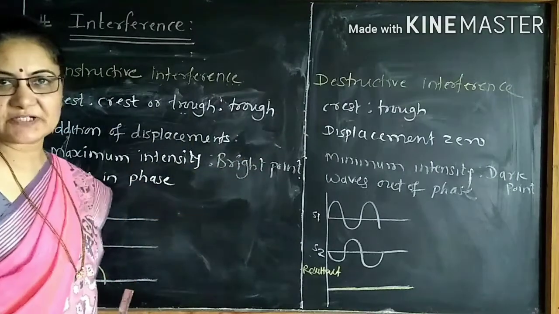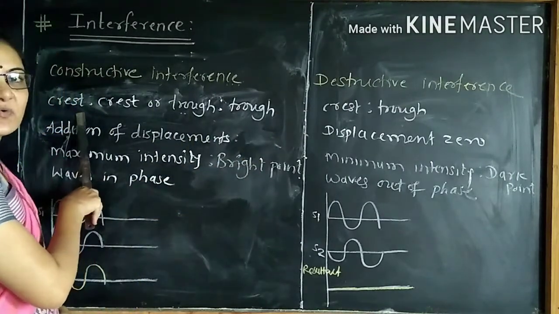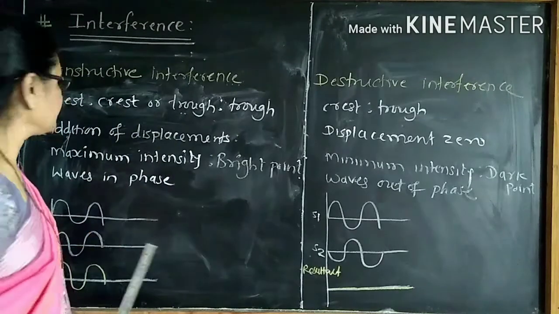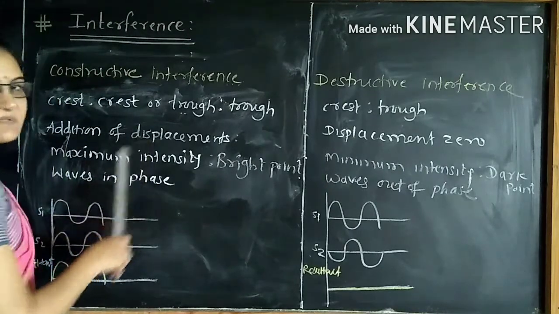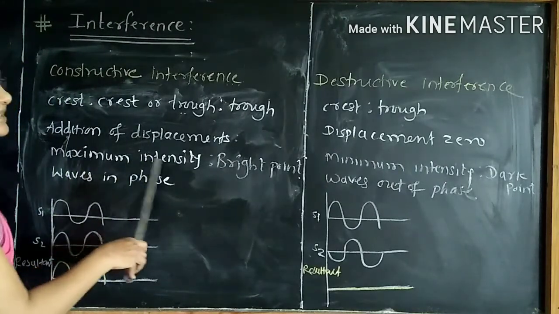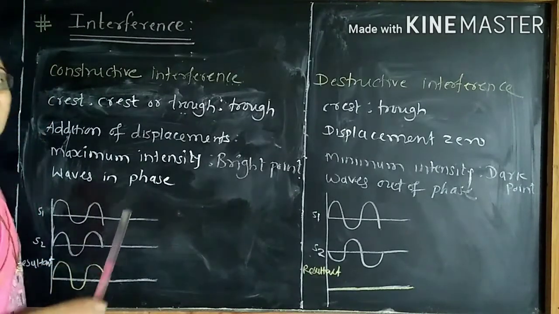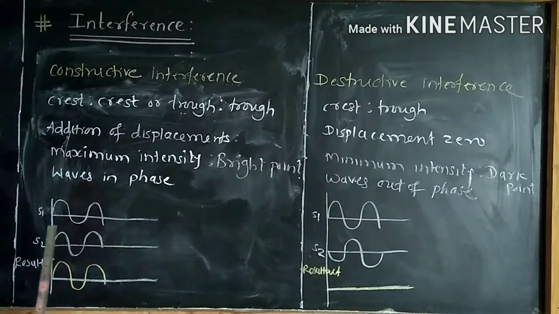Constructive or destructive interference. When the crest due to the first wave coincides with the crest due to the other, or the trough due to the first wave coincides with the trough due to the other, there is an addition of displacements. We get the maximum intensity point, a bright point. We say that both waves are in phase. Look at this diagram. This crest due to the first coincides with the crest due to the other. We get resultant displacement, certain intensity. When the trough coincides, we get resultant displacement, maximum intensity.